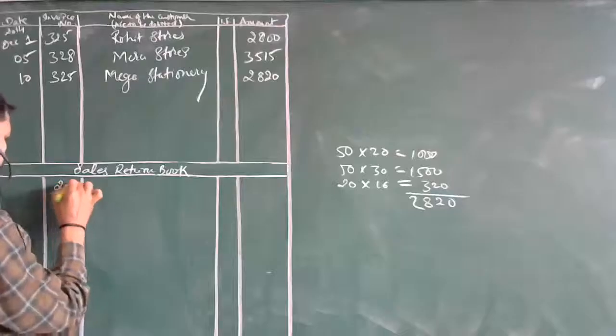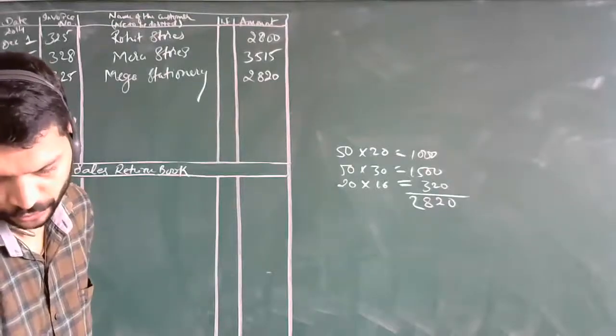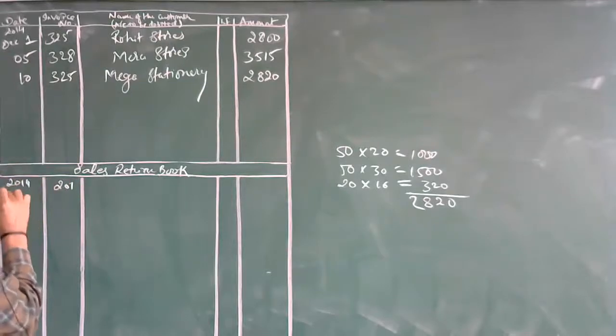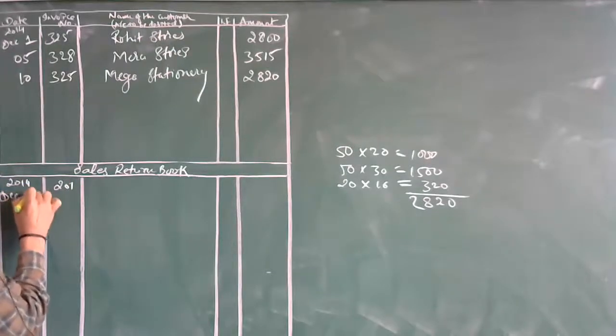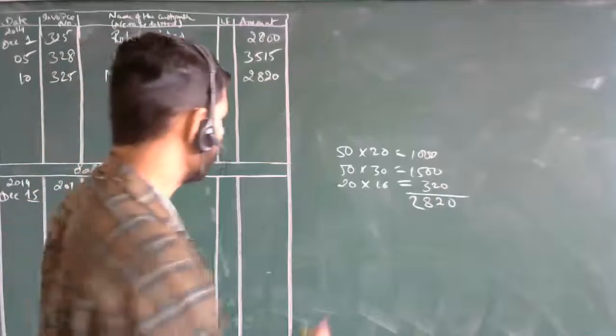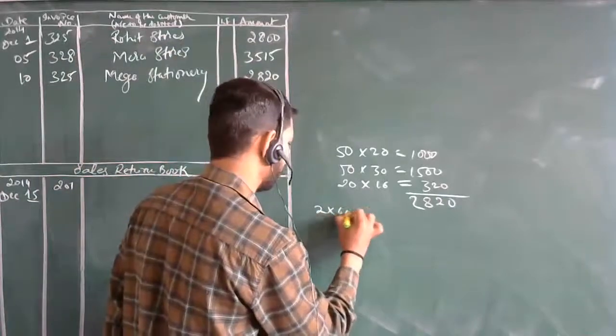Okay, so next, we are having goods returned from Rohit. The invoice number is 201, on December 15th. What all things are there? 2 kids books at rupees 60 each.